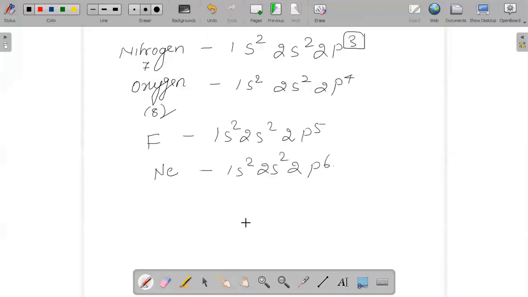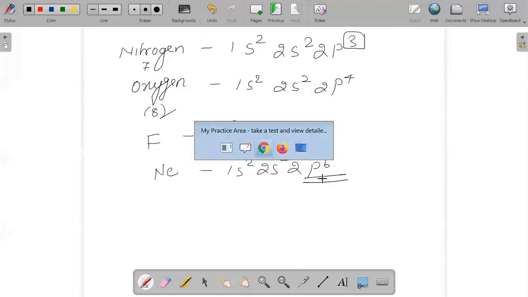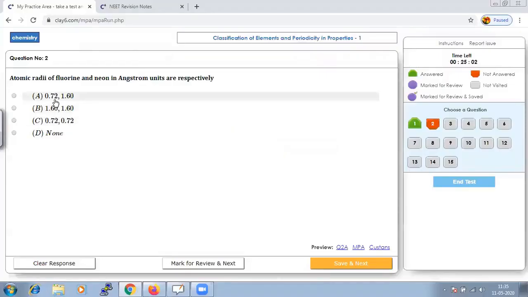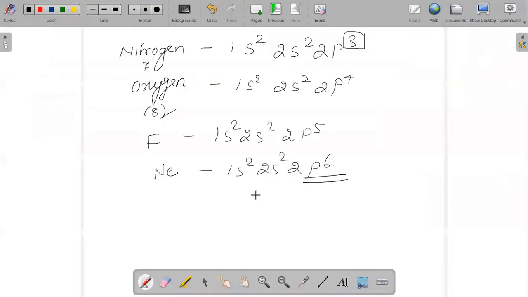So for which is the radius value high? It is of course neon. So look at the options. In which option should neon be higher? Neon should be higher, so whichever option has the higher radius for neon, the value should be high.